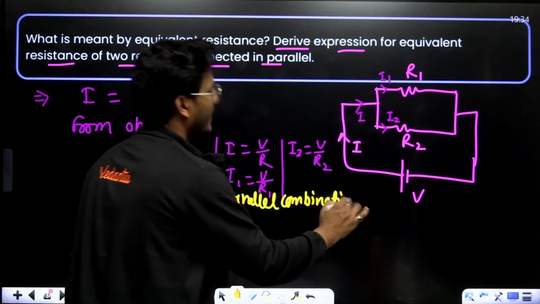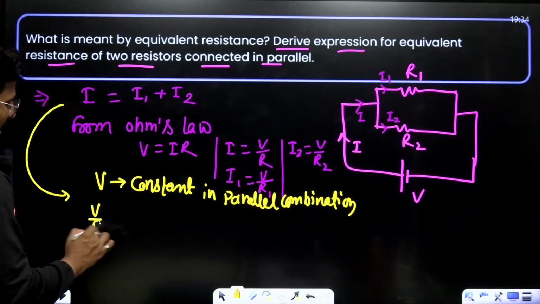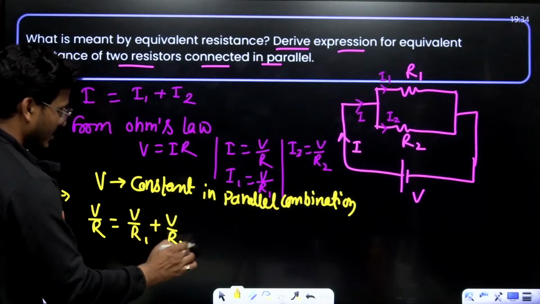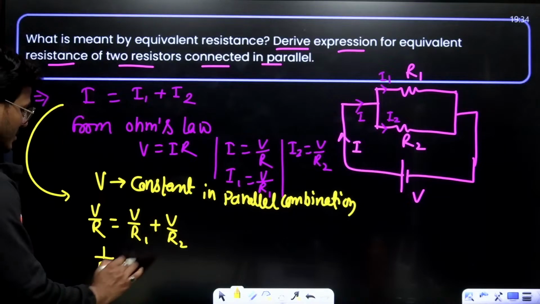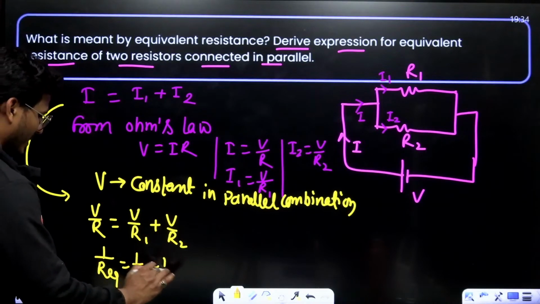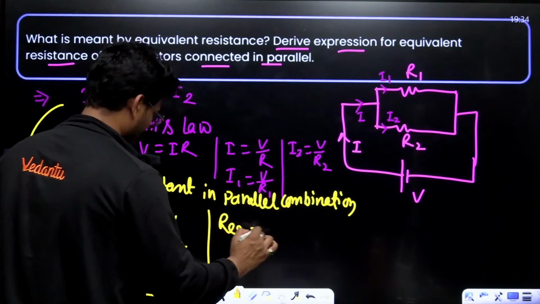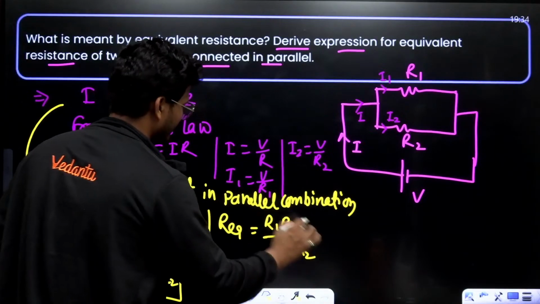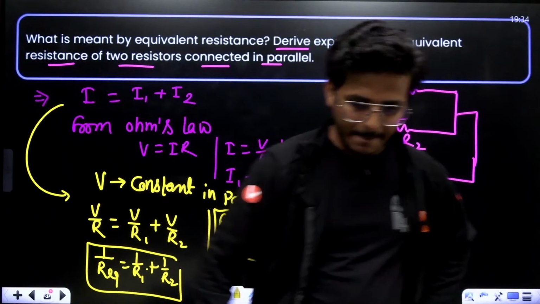So I is basically V upon R, which is equal to V upon R1 plus V upon R2. V is common and cancels out, that means 1 upon R equivalent is equal to 1 upon R1 plus 1 upon R2. That means R equivalent is equal to R1 R2 upon R1 plus R2. I think you got it.